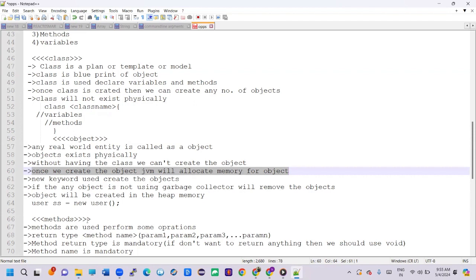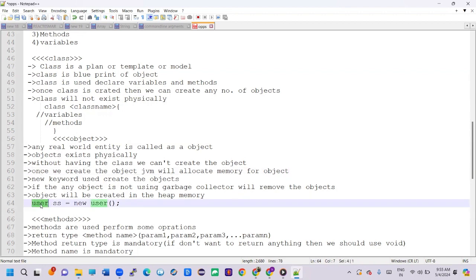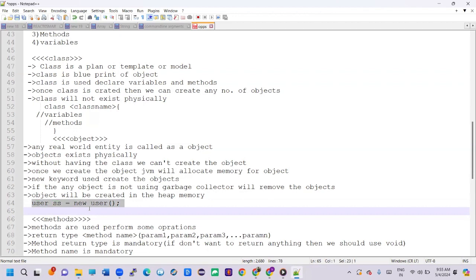For example, how to create the object, we need to know the syntax. Suppose I have taken the class name as User. User is my class name. We have to give the class name and then a reference name. Any reference name you can give. After that, we have to give equal, then the new keyword, and after that the class name. So this is the syntax of creating objects.